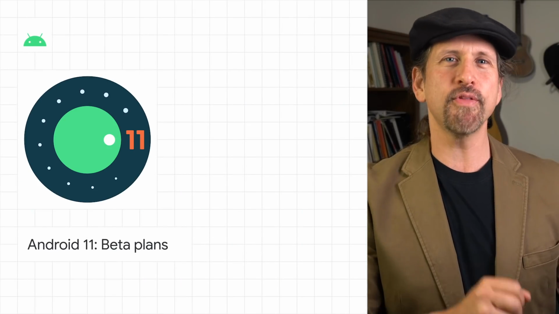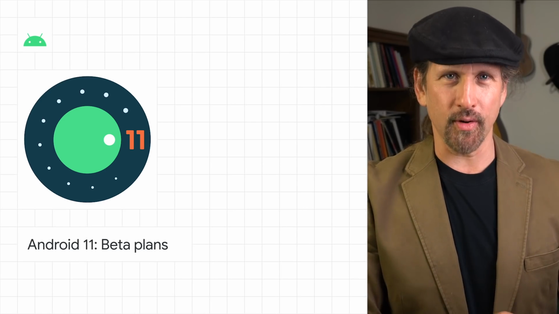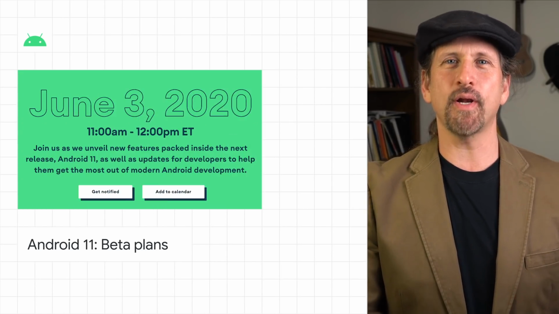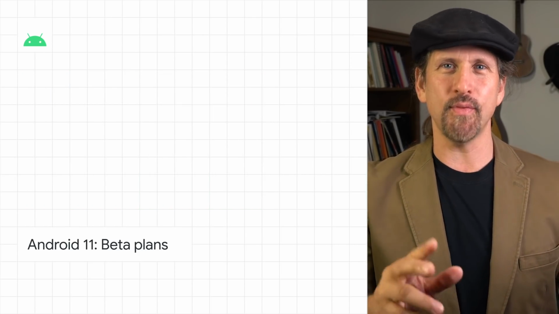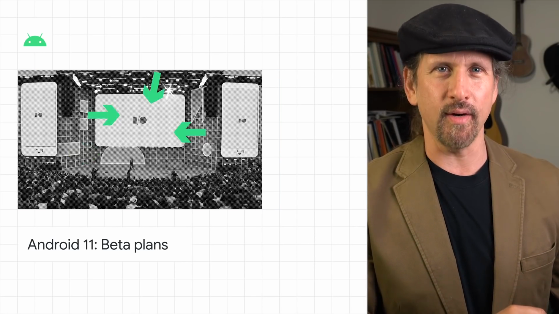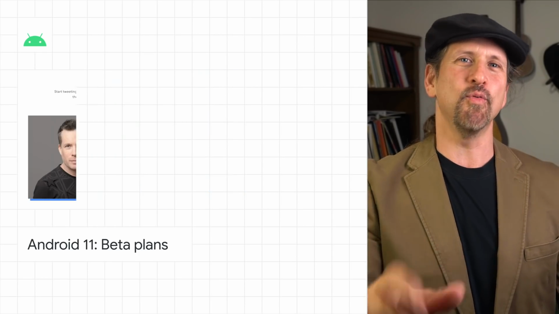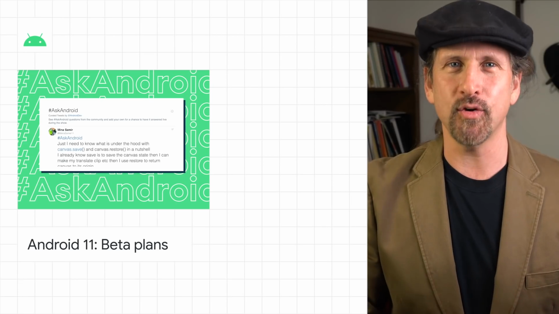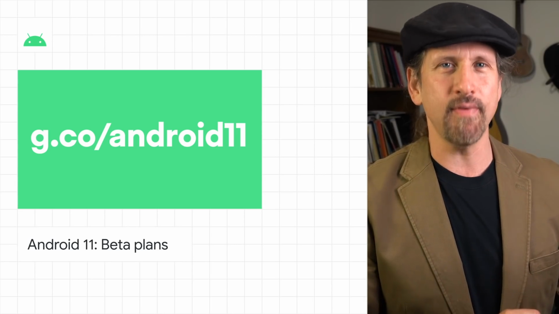We released the 4th developer preview of Android 11. Beta 1 will be released on June 3rd, along with an online event, Android 11 The Beta Launch Show. We'll be kicking off at 11 a.m. Eastern Time with Dave Burke, sharing talks later that day that we'd originally planned for Google I/O on topics such as Jetpack Compose, Android Studio, and Google Play, and wrapping it up with a post-show live Q&A. Tweet your hashtag AskAndroid questions to get them answered live. Check out the post to learn more about the developer preview, and sign up to receive updates on the beta